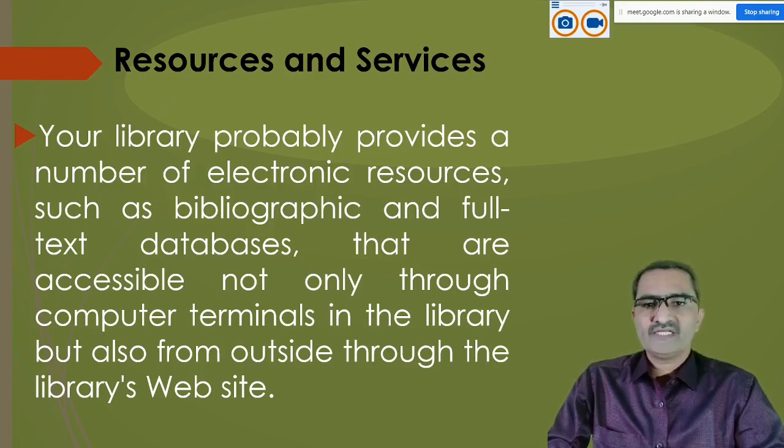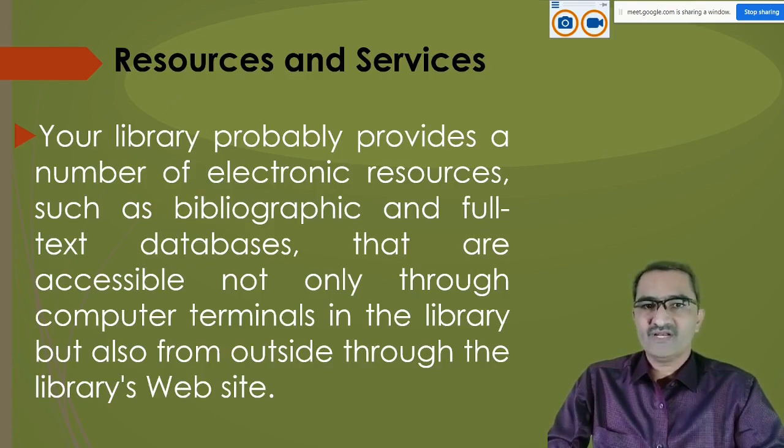So it is very easy for us nowadays. With the help of internet facility, you can check how many books on a particular topic are available in MJ College library or in any other college library. Every time it is not possible for a researcher to visit that library physically, but by sitting at home, the researcher can check whether the books are available in that particular library or not.